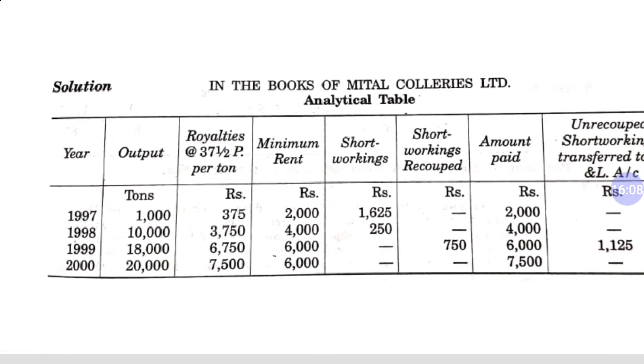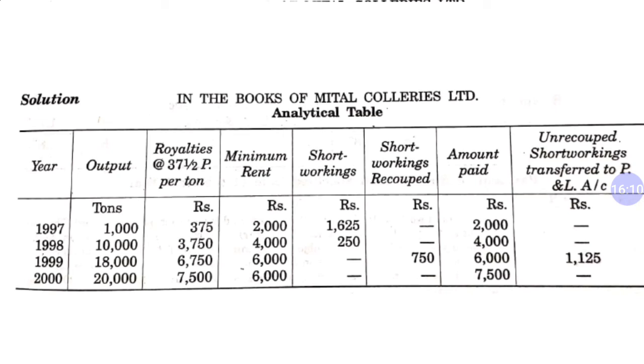And dear student, you can also identify the condition which is very clear in the question. In the first year, minimum rent more than royalty, second year minimum rent more than royalty, third year royalty more than minimum rent, fourth year royalty more than minimum rent. So on the basis of these four conditions, you will have to pass journal entries in the books of the lessee. I hope you understood these two questions.